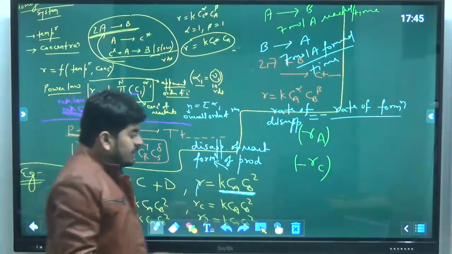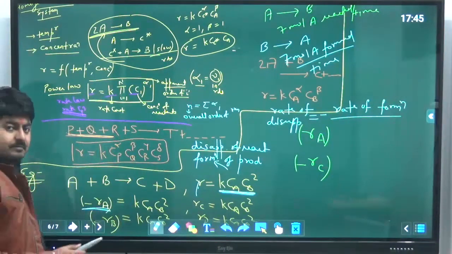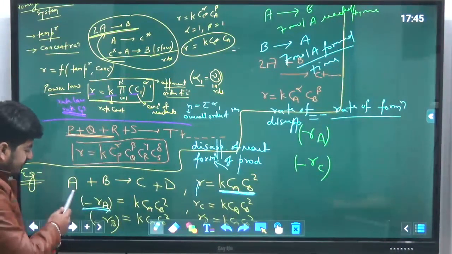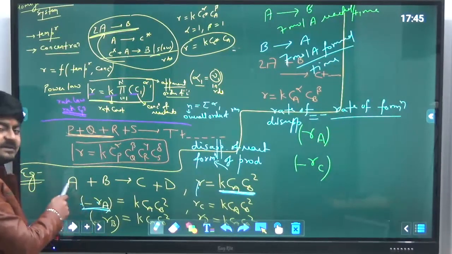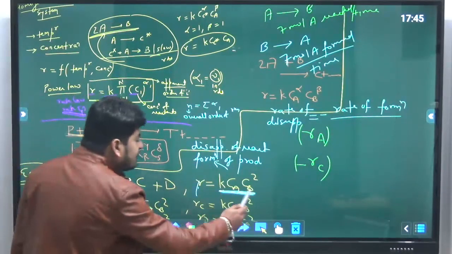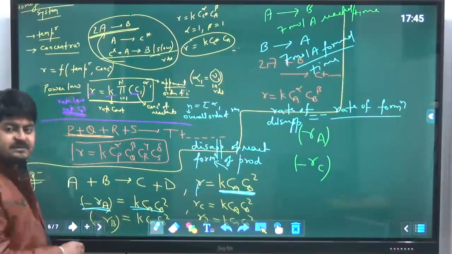So I was talking about minus Ra, meaning rate of reaction in terms of disappearance of A. A is the reactant itself, and this also represents the disappearance of reactant, so that's why I used it as it is.